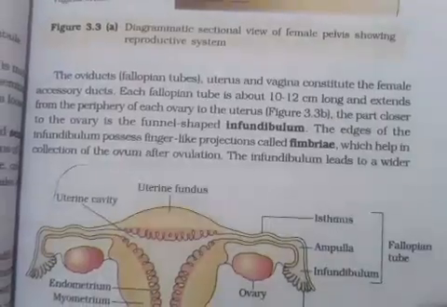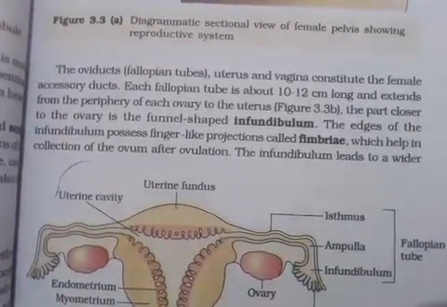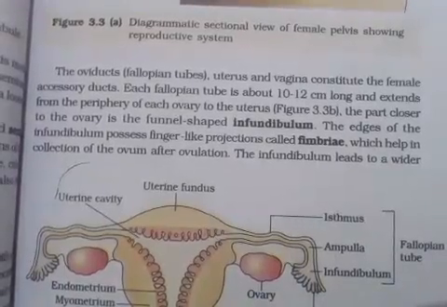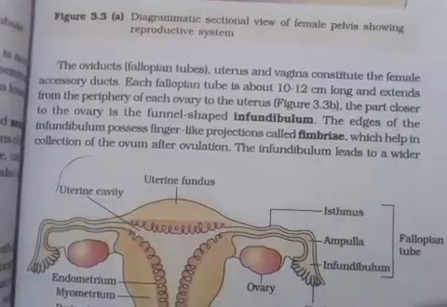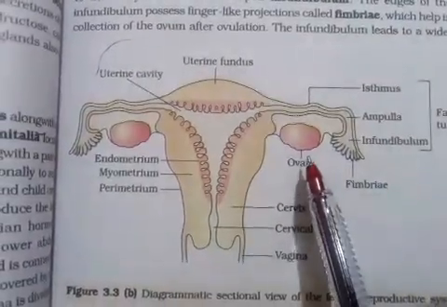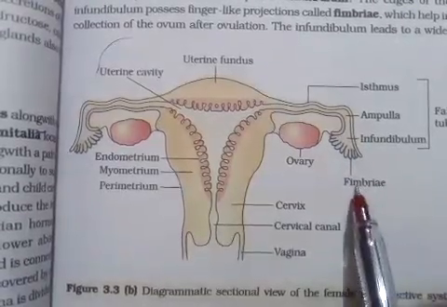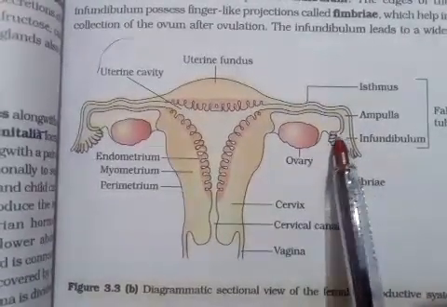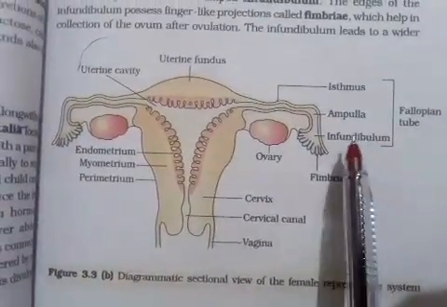Next, the second organ, that are the accessory ducts. Those are known as the ovarian ducts, oviducts, or the fallopian tubes. So the fallopian tubes, as you know, here is the ovary. From the ovary, ova are received by these structures known as the fimbriae. Then fimbriae form a dilated funnel-like structure that is said to be the infundibulum.